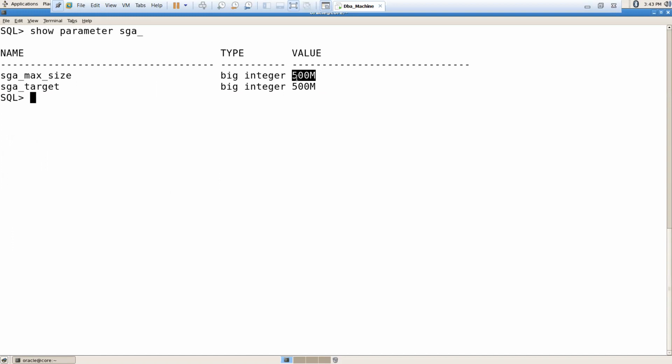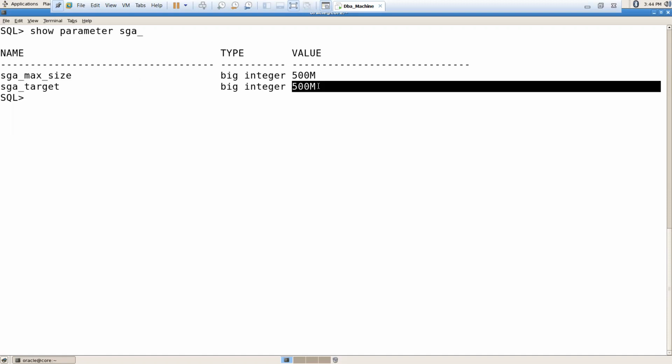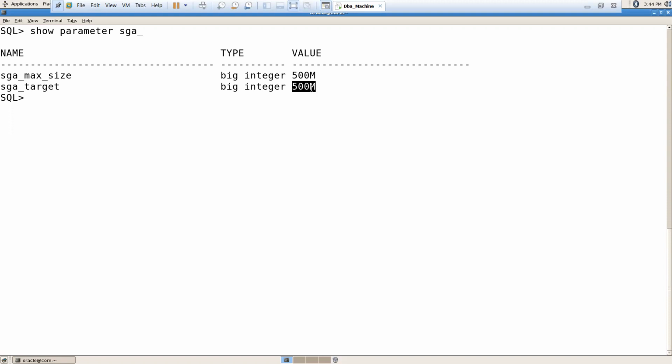Okay, but as per Oracle's conditions, SGA max size should be equal to SGA target, or it should be greater than SGA target. So suppose I want to increase this SGA target, then first I have to increase SGA max size, because if I change this from 500 to 550 MB, then max size becomes smaller, you go against Oracle, and your database will not start, will not be accessible.